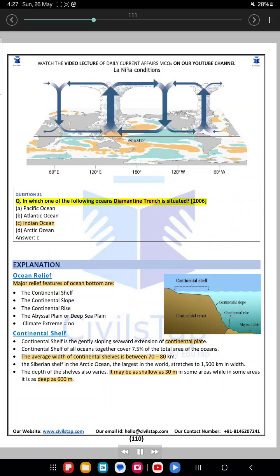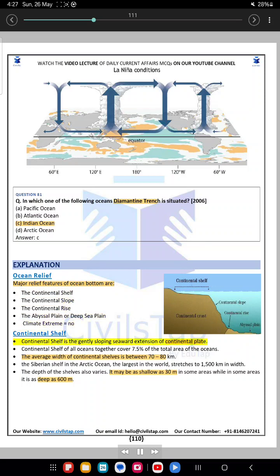Question 81. In which one of the following oceans Diamantine Trench is situated? 2006. A. Pacific Ocean. B. Atlantic Ocean. C. Indian Ocean. D. Arctic Ocean. Answer C. Explanation. Ocean relief. Major relief features of ocean bottom are the continental shelf, the continental slope, the continental rise, the abyssal plain or deep sea plain.